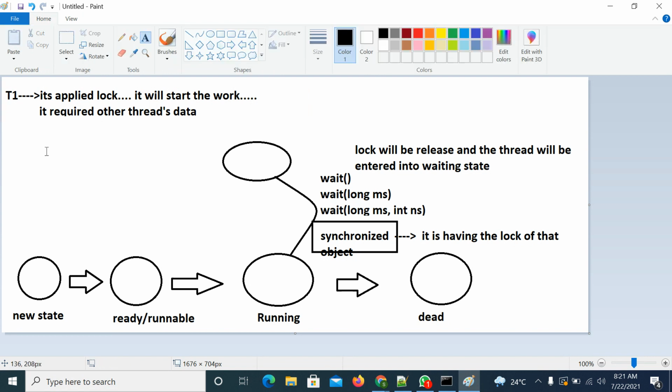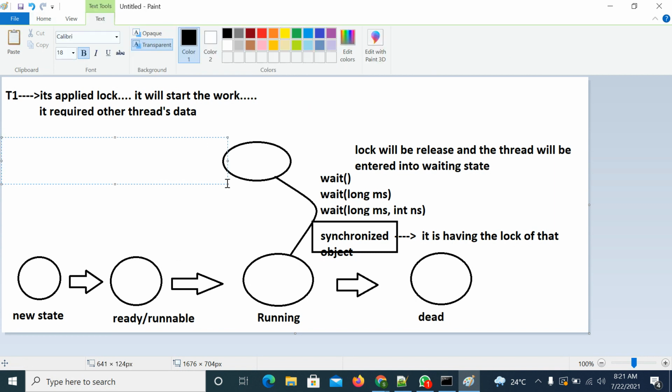So once again, I have two threads. The first thread is trying to print sum of n numbers. The second thread is trying to calculate sum of n numbers. But both are working on the same object.